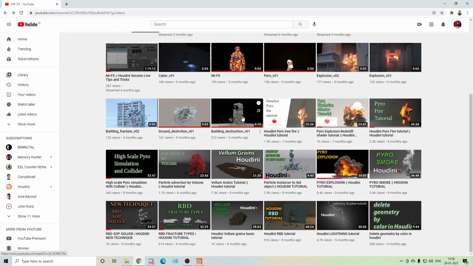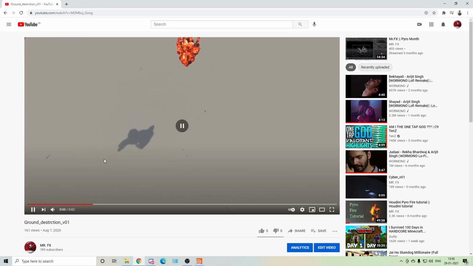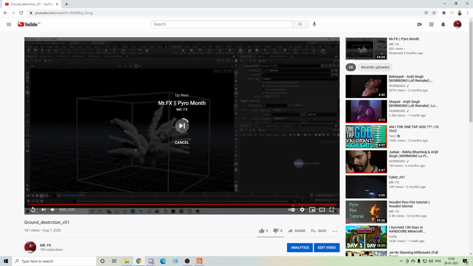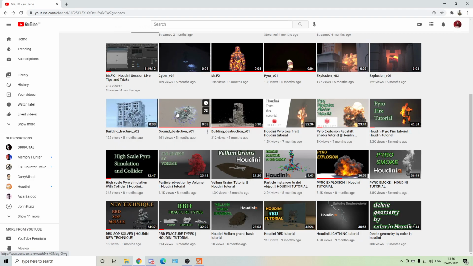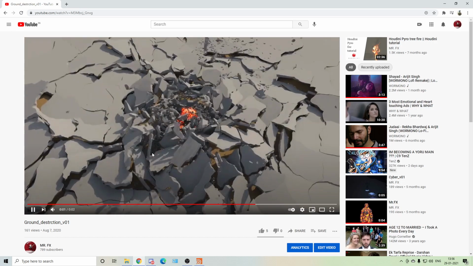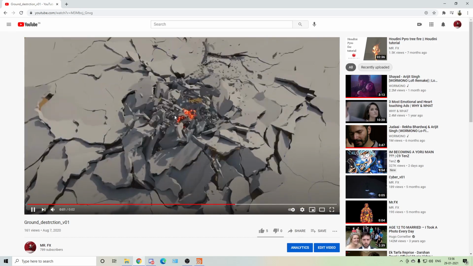So after this, maybe I'll create some tutorial for this thing, or maybe this explosion thing, or maybe this one also. This is migration. I didn't see anything from anywhere. So there are a lot of issues I know in this one also. Okay. But still I'm happy because I created this, I thought about this, I created all the techniques, whatever that electricity. If you see, there are a lot of things, there's an energy going on. That's a cool trick, I'll tell you when I create this tutorial. And there's electricity. If it is a night scene, you can see electricity better. And for this one, the first time I used passes, so I created a pass for everything. So I was so happy when I completed this one.